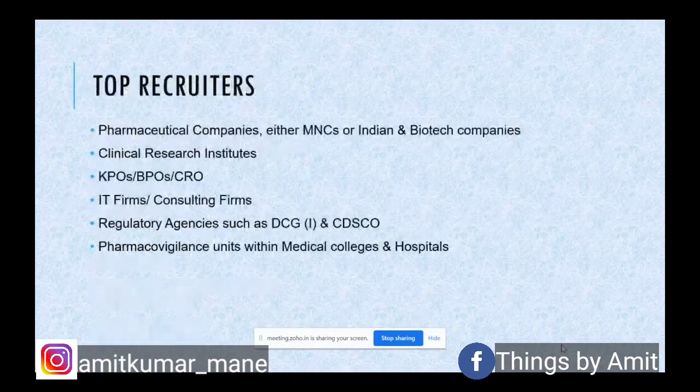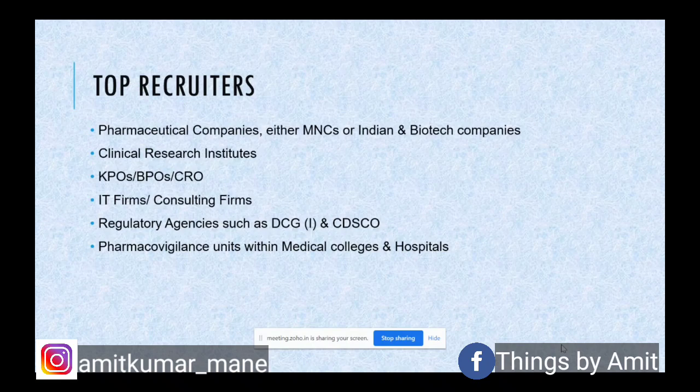The next thing is, who are the top recruiters? We have seen what the opportunities are, but who are the recruiters? There are various pharma companies. These are either MNCs who might have global exposure or global presence, or there are various biotech companies, various clinical research institutes, then there are various KPOs, BPOs, CROs.